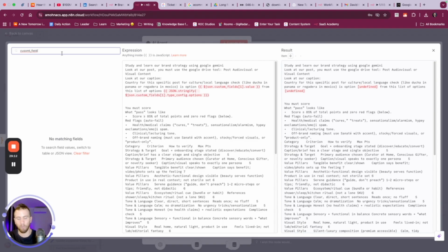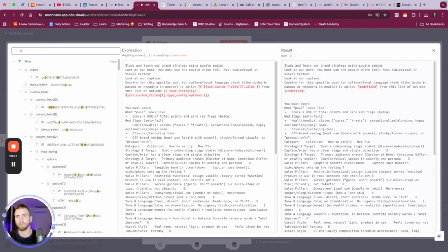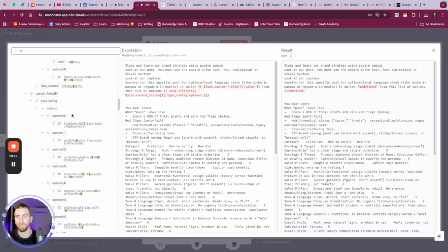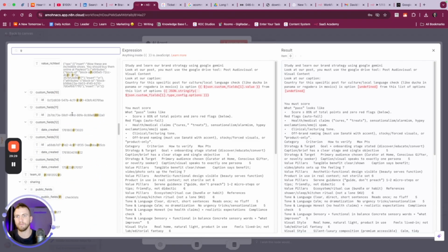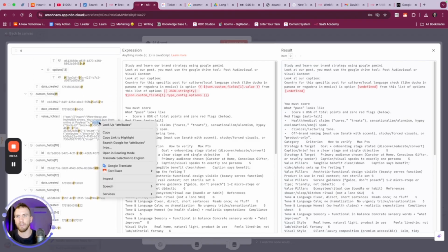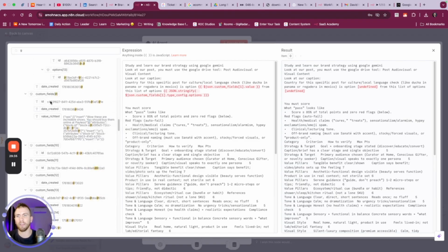And if this isn't the right one, we'll have to go back and look. Custom field 9. Okay, so you see we have our valued rich text. I think that is good enough.